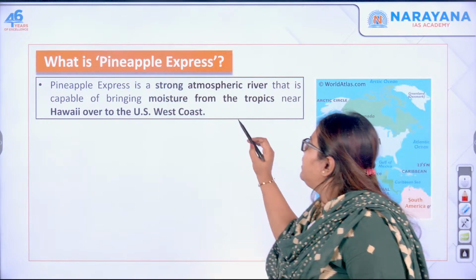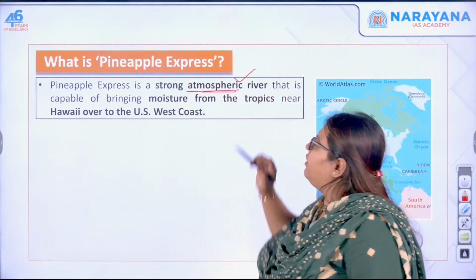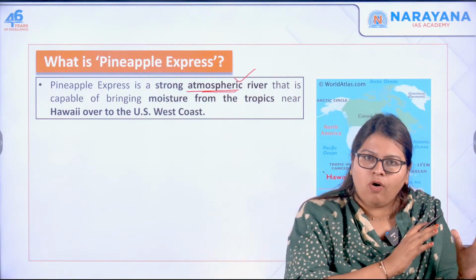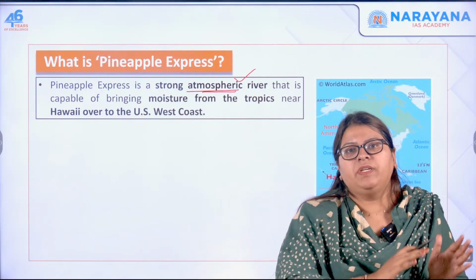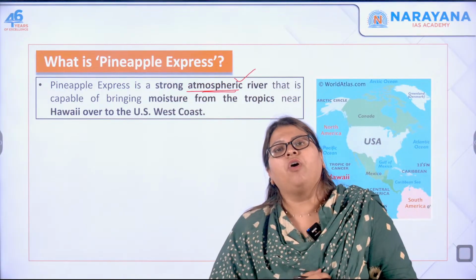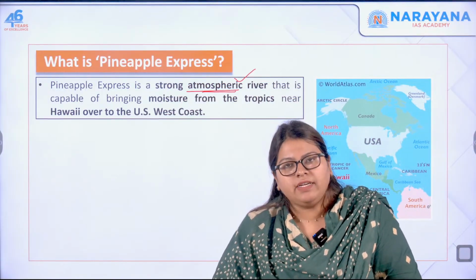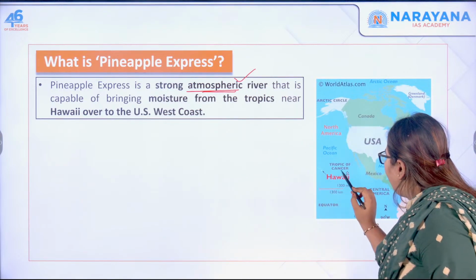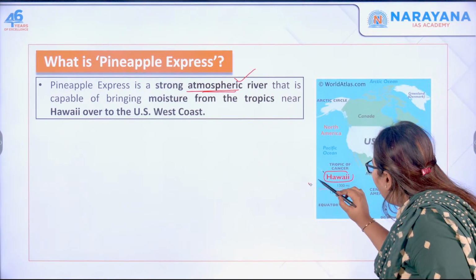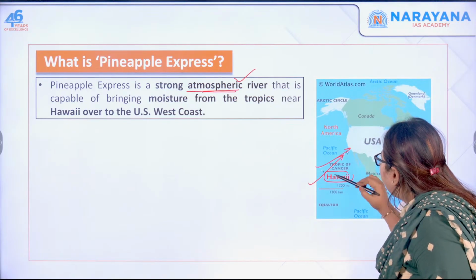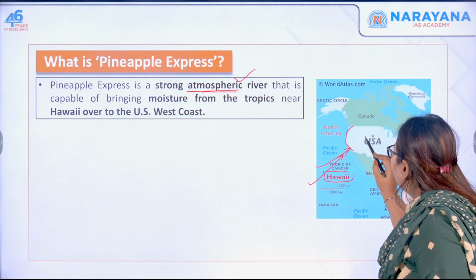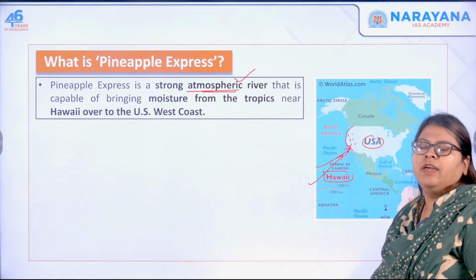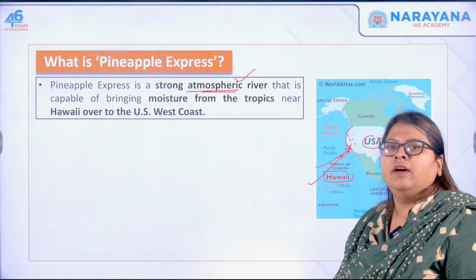Pineapple Express is a strong atmospheric river. It is capable of carrying all the moisture from the tropics towards the western coast of the continents or the countries. That is why it is called an atmospheric river, and here you can see from Hawaii it picked up the moisture from the tropics and moved towards the west coast of the US, that is California, and there was a heavy downpour over here resulting in the flooding.